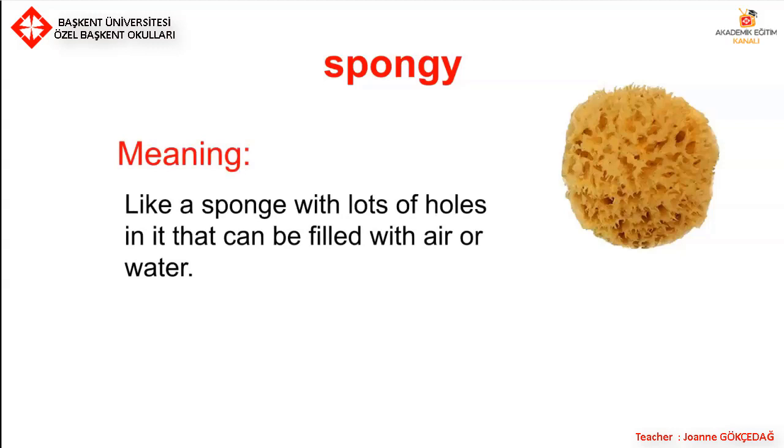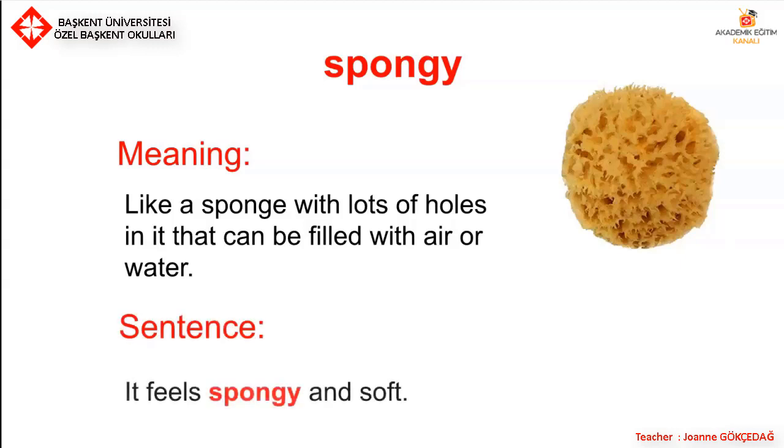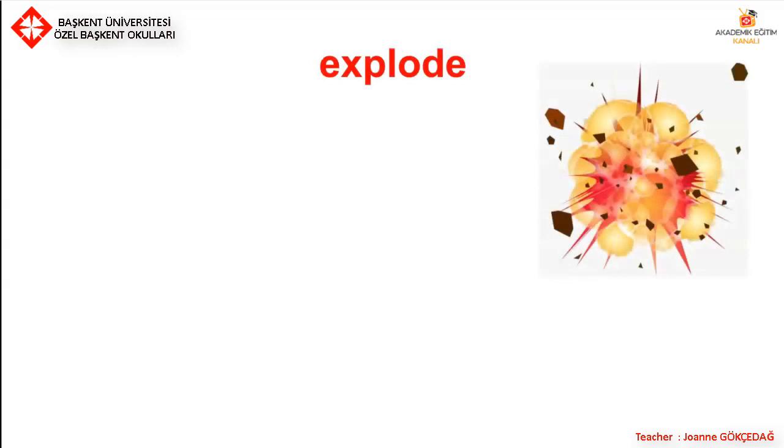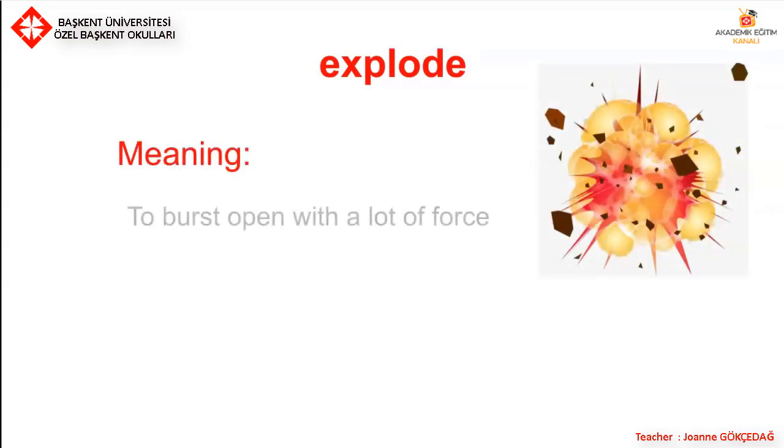Spongy. Well, this is a sponge, meaning like a sponge with lots of holes in it that can be filled with air or water. Sentence: It feels spongy and soft. Explode. Meaning to burst open with a lot of force.